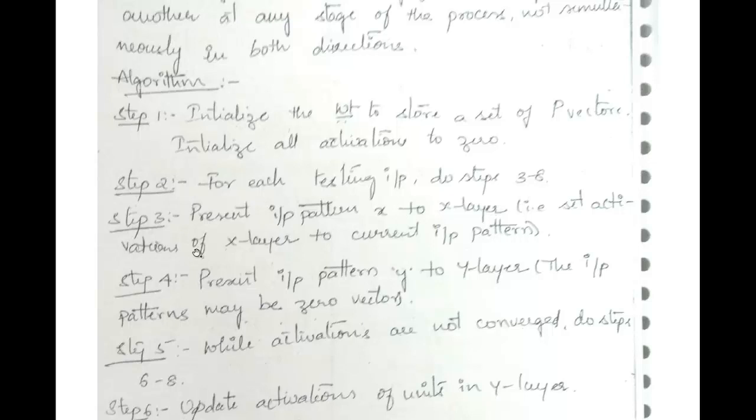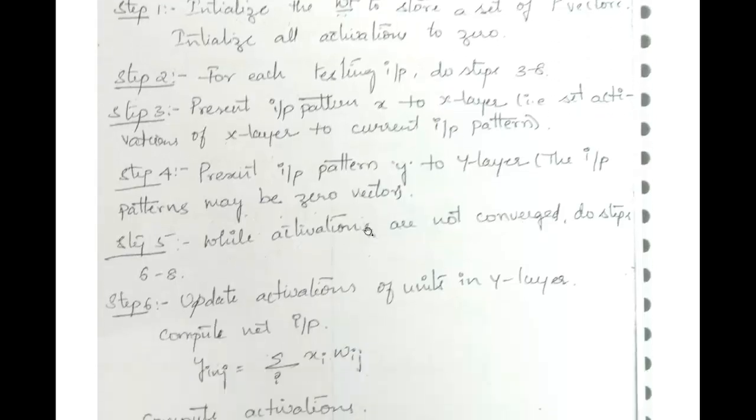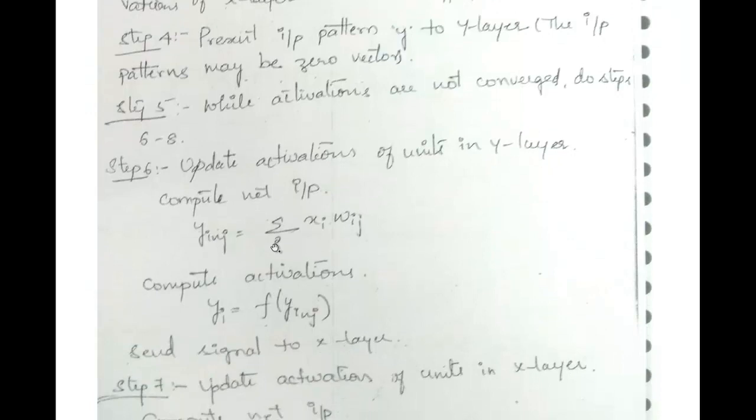Present the input pattern x to the x layer, that is, set the activations of the x layer to the current input pattern. Present the input pattern y to the y layer, connecting with the output. The input pattern may be a 0 vector. While the activations have not converged, you go over steps 6 to 8.